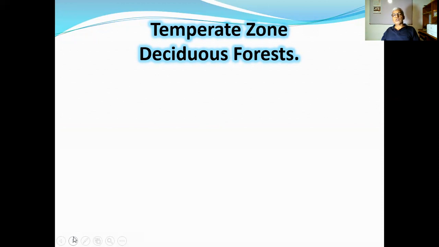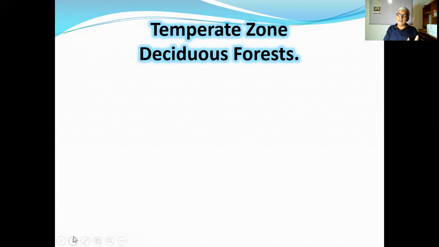Next we come to the temperate zone, the deciduous forest. Deciduous forest means they shed leaves during a certain period. This certain period means winter. The deciduous trees go through the winter without leaves. They start shedding their leaves during the autumn. Autumn occurs before winter. Autumn is also known as fall.